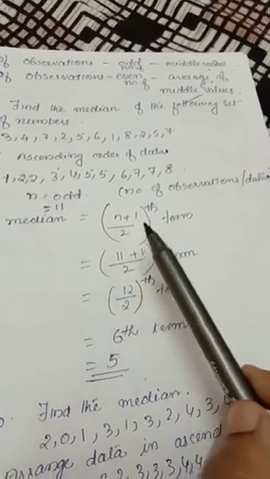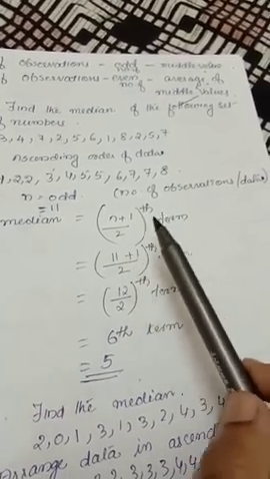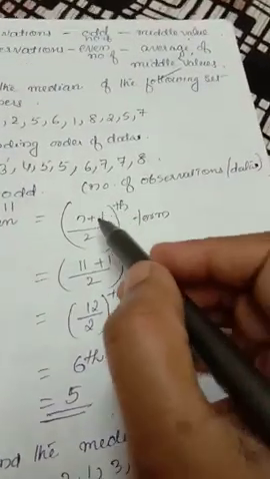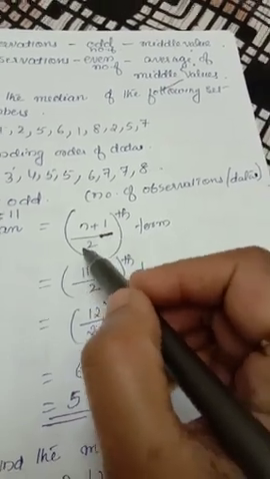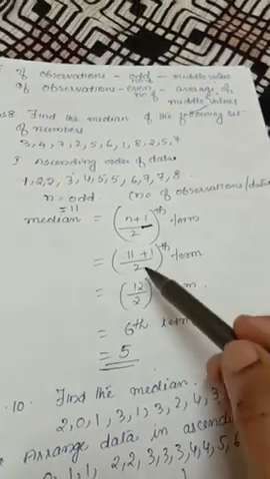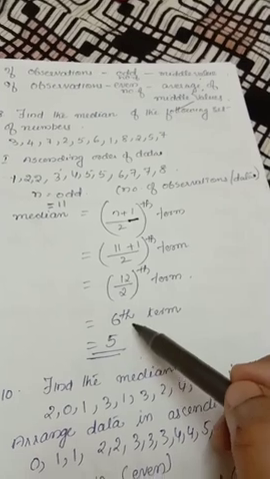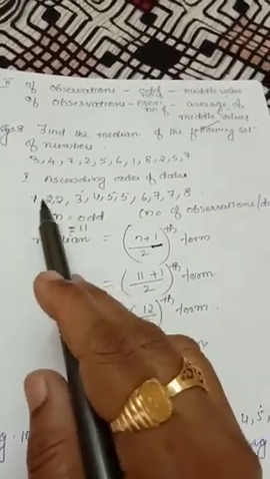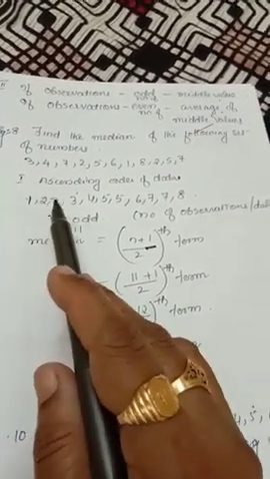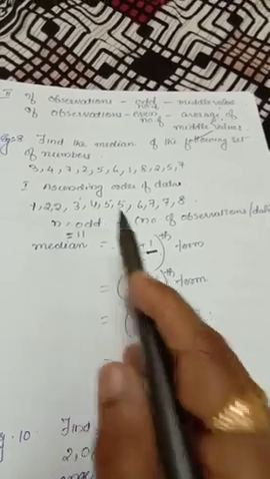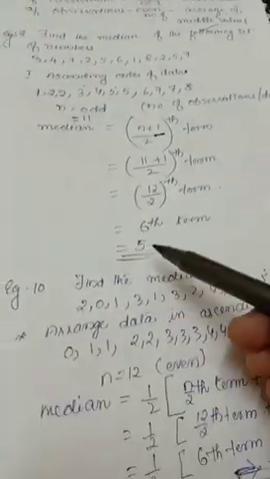What is the formula? (n plus 1) by 2 th observation, this also having the denominator 2. n is 11. Put the value, you will get the 6th term. You count it: 1, 2, 3, 4, 5, 6th term is 5. Answer is 5.